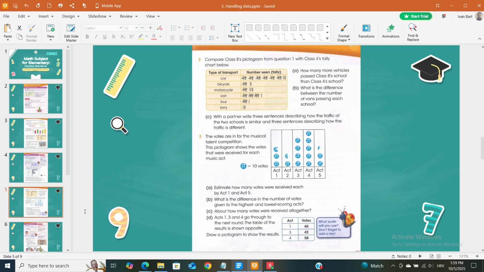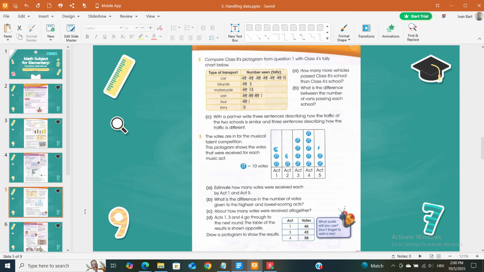A. Estimate how many votes were received each by Act 1 and Act 5. B. What is the difference in the number of votes given to the highest and lowest scoring acts? C. About how many votes were received altogether?